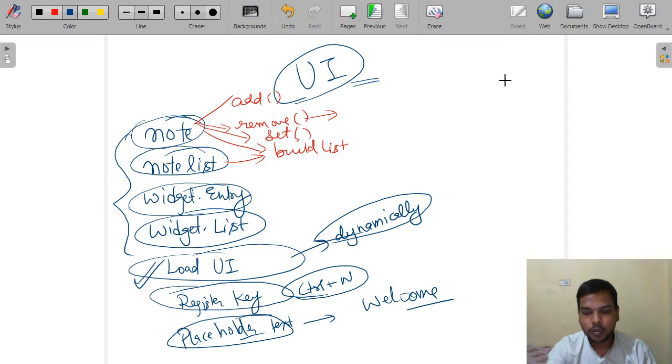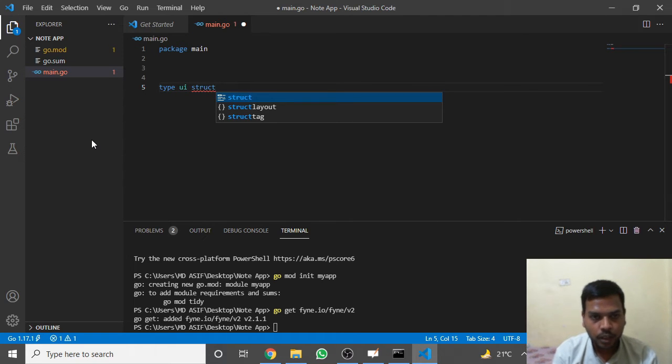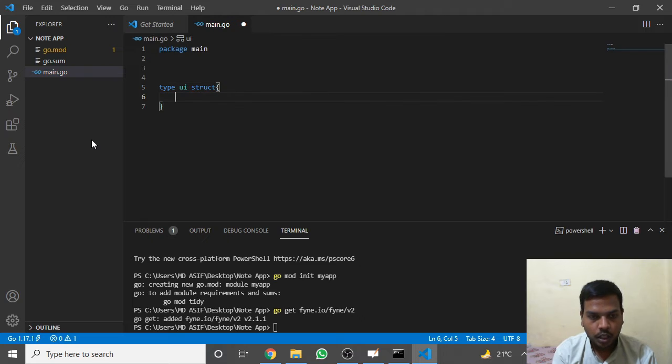Okay, let's move. We will come back to this slide later if we need it. What we have to do next: first of all, I will create a structure UI type, and I will write current note and notes of note list type.